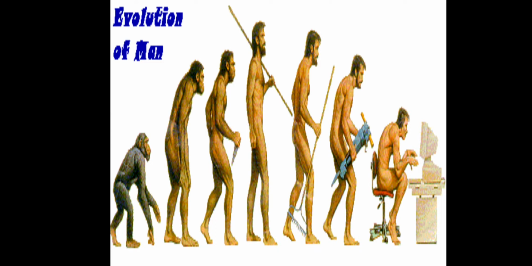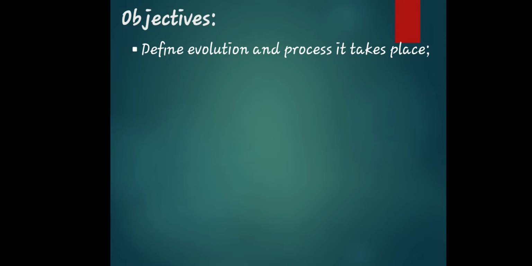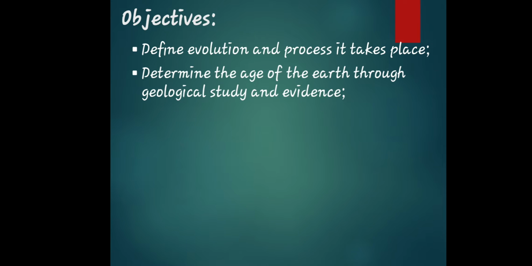Before I discuss, give examples, and give names behind this kind of creation, let's know first the main objectives or our main goal with this discussion. First, at the end of the class, you as my student will learn to define evolution and the process by which it takes place. Next, you will determine the age of the earth through geological study and evidence.